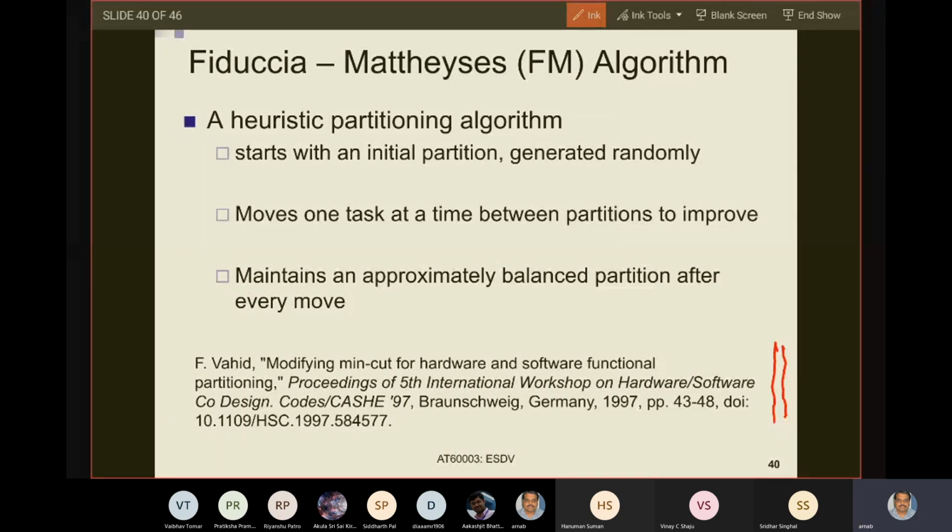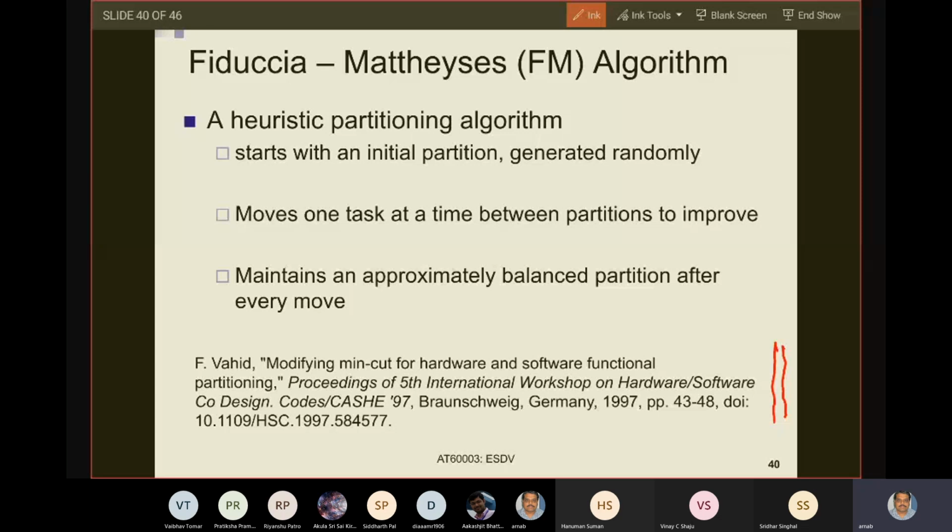This is also a state space search strategy, as you will see, but it is not an optimal strategy. It is a heuristic strategy and deterministic in the sense that every time this strategy runs, it will produce the same result on the same problem at hand with the same initial partition.